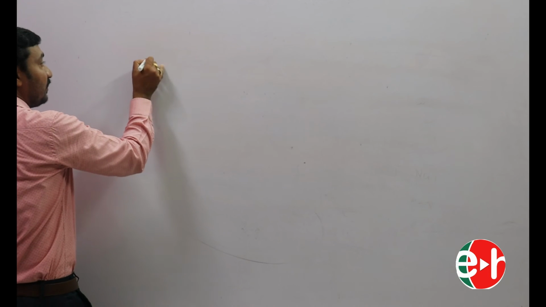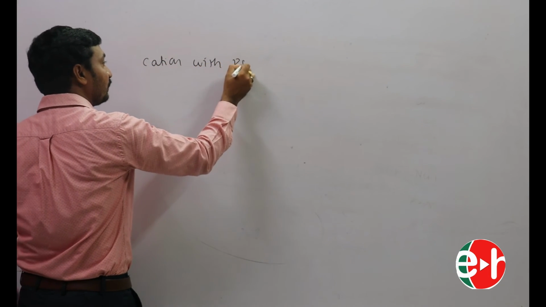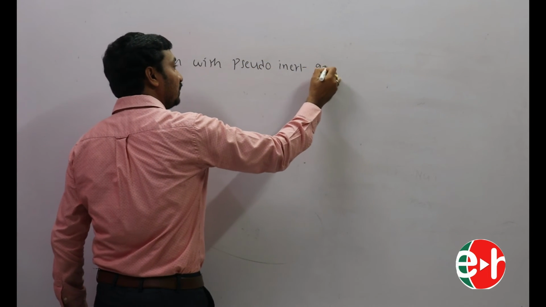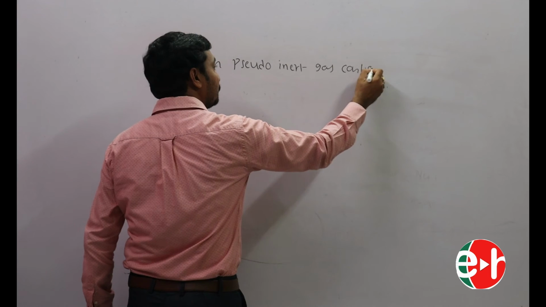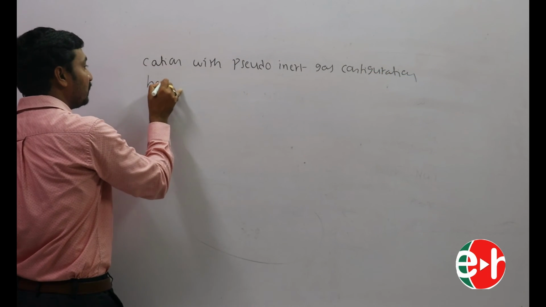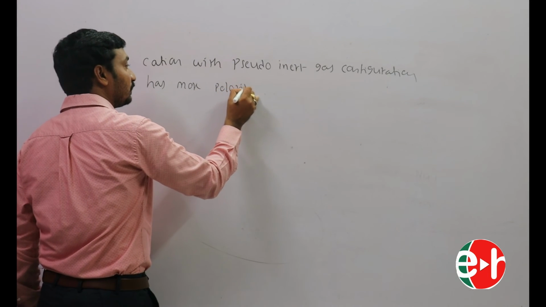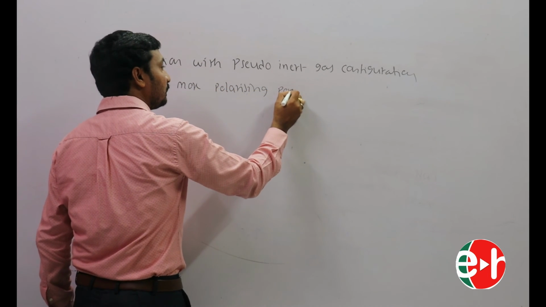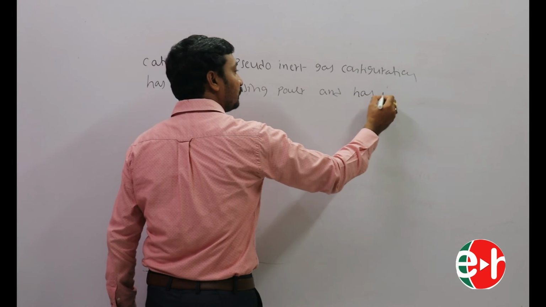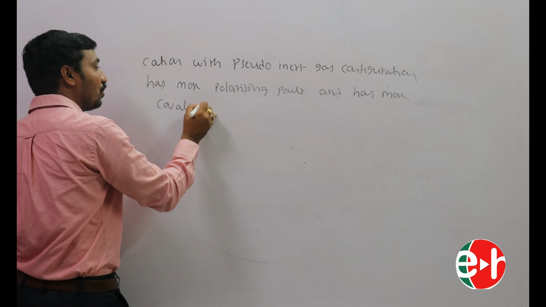Next one, a cation with pseudo inert gas configuration has more polarizing power and more covalent nature.